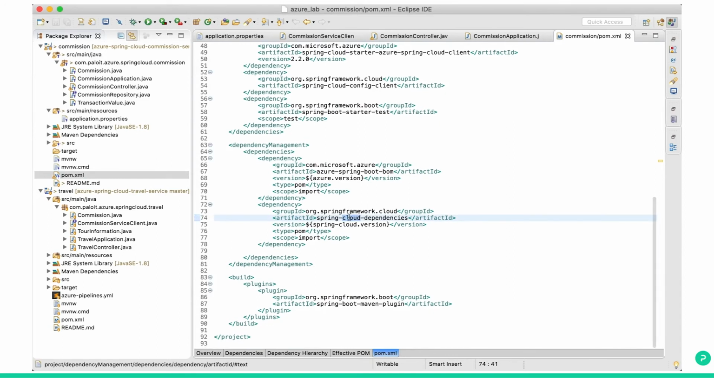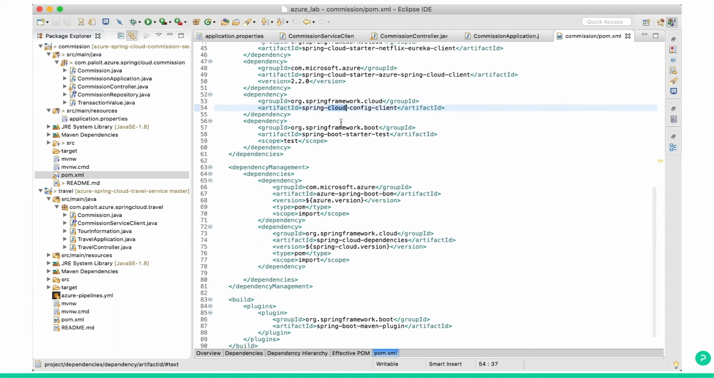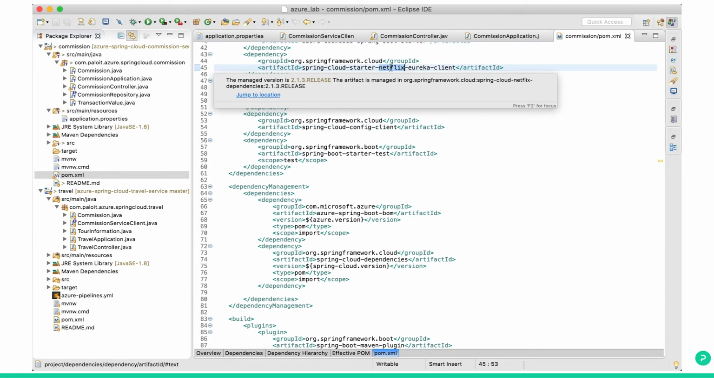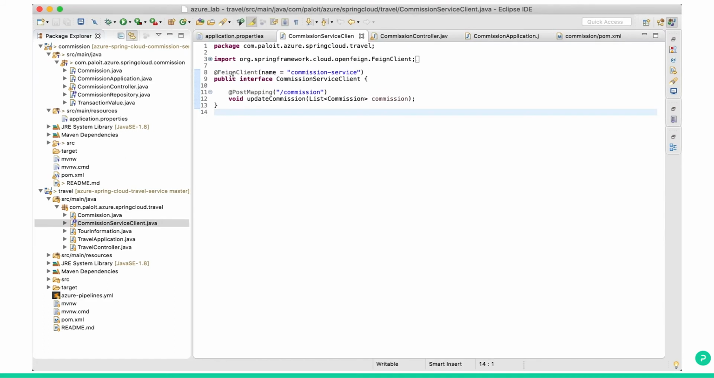Spring Cloud client, and the Netflix Eureka registry. This is a normal Spring Boot application; this mentions that your application is Spring Boot. So this one is important: enable discovery client. And another one is a Feign client.